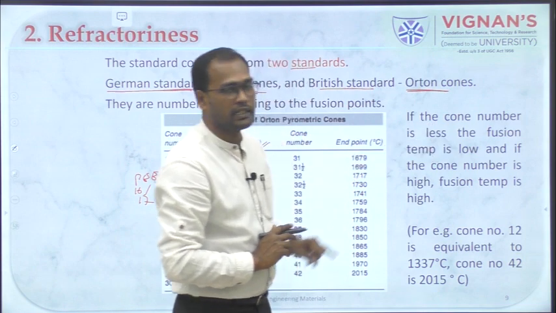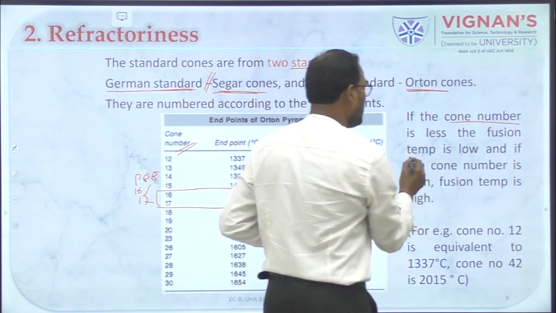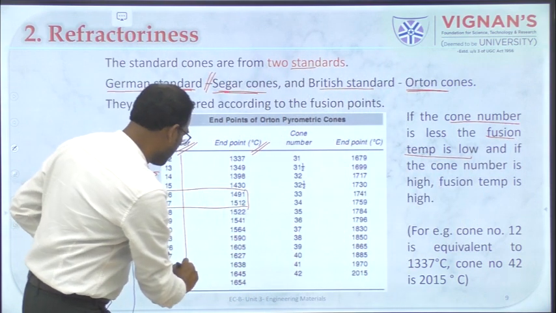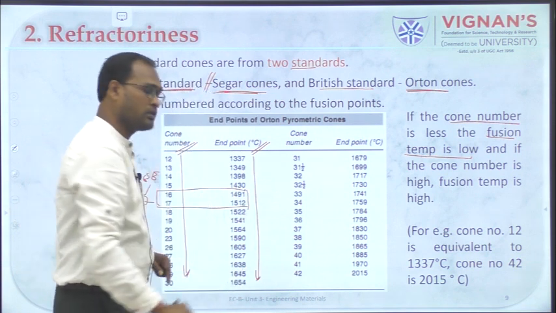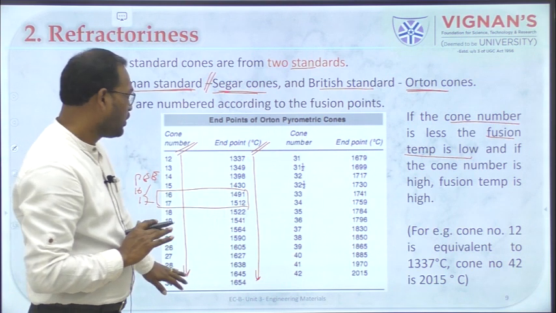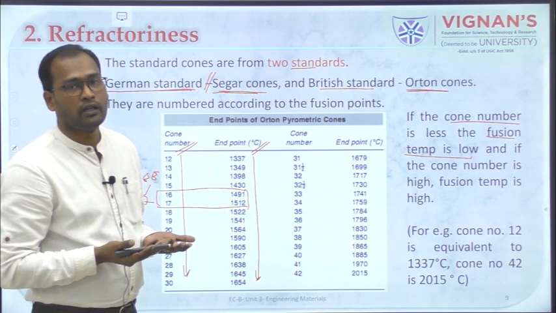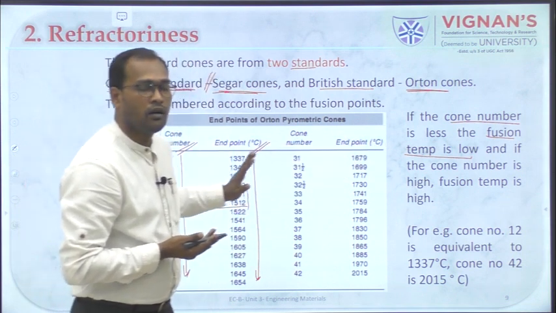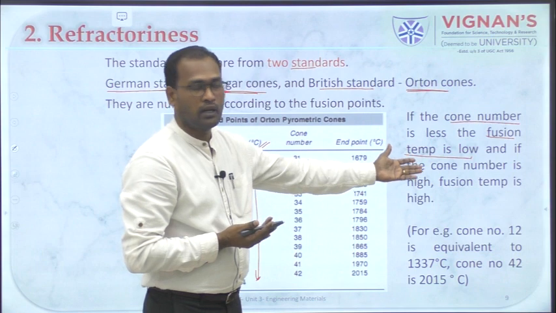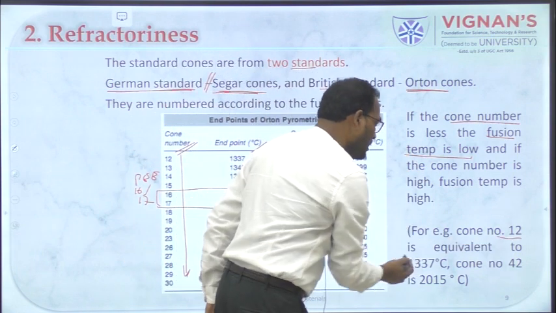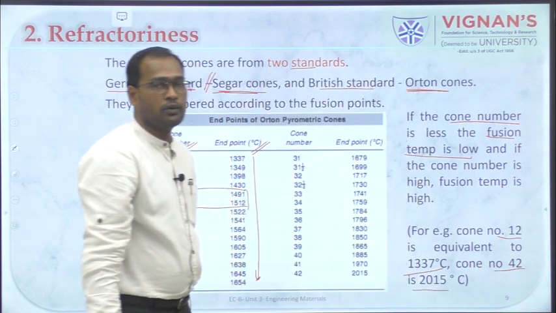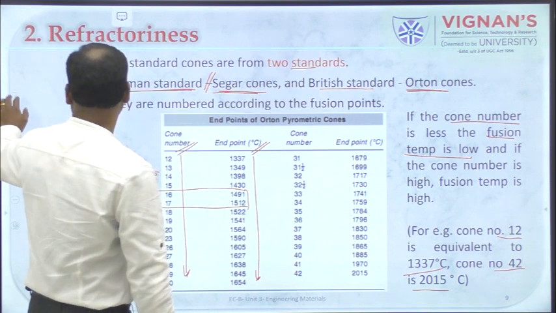Here you can see, the lesser the cone number, the lower the temperature. The cone number increases and the temperature also increases. So the smaller the cone number, the lower the temperature at which it fuses; the higher the cone number, the higher the temperature required to get it fused. And the higher the temperature, the higher the energy used. You can see here cone number 12 is equivalent to 1337 degrees Celsius, whereas 42 goes to 2000 degrees Celsius. So this is something you have to remember.